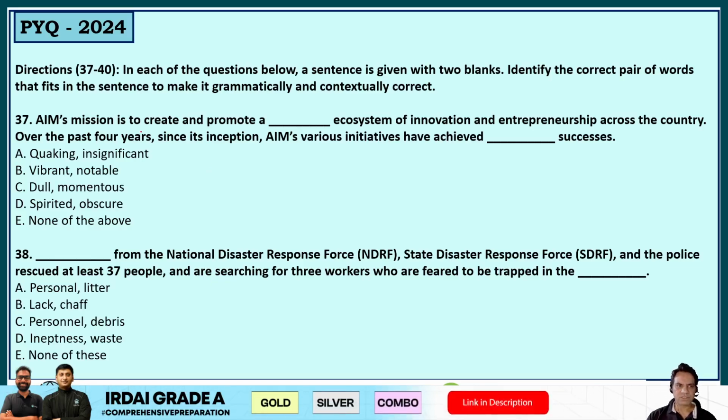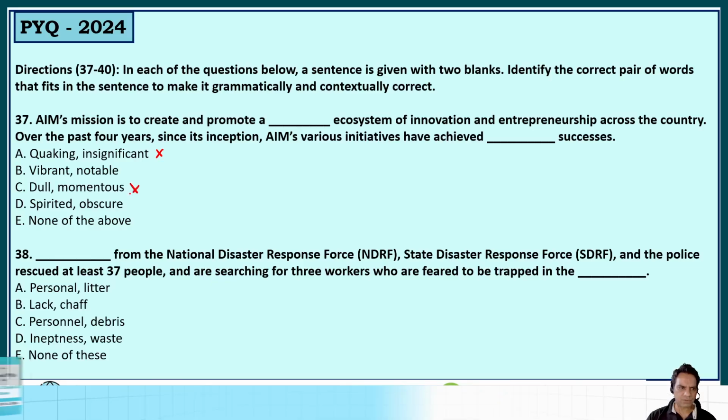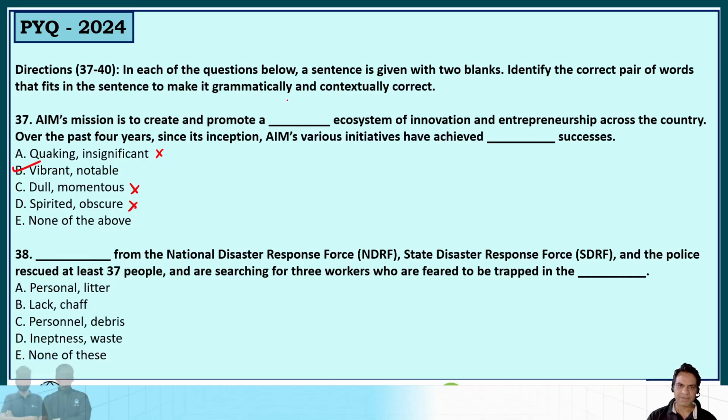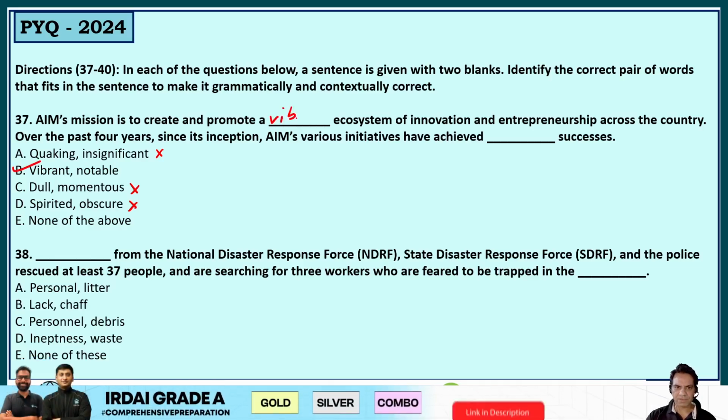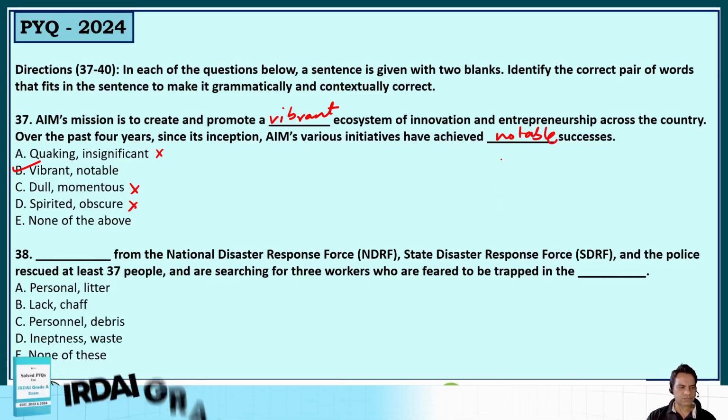So AIM's mission is to create and promote a quaking ecosystem? Shaking, no. Vibrant ecosystem, yes. Dull ecosystem, no. Spirited ecosystem could be possible, but have achieved obscure success, no. But have achieved notable success. So vibrant ecosystem of innovation and entrepreneurship and achieved notable success. That's the right choice here. Next question, guys, question number 38.